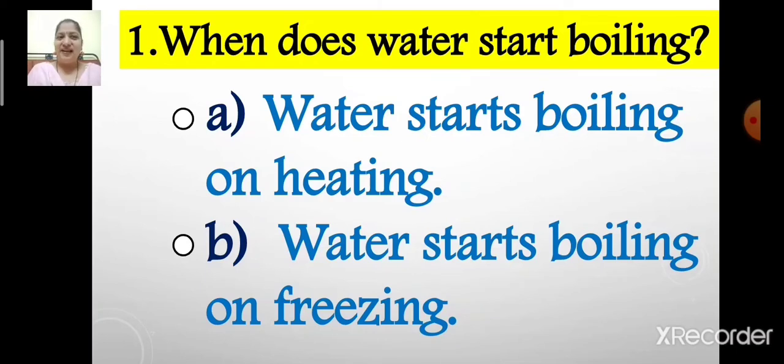Yes, you are right. Option A is the correct answer. Option A, water starts boiling on heating. So now let us select option A. Yes. So children, when does water start boiling? The correct answer is option A, water starts boiling on heating.